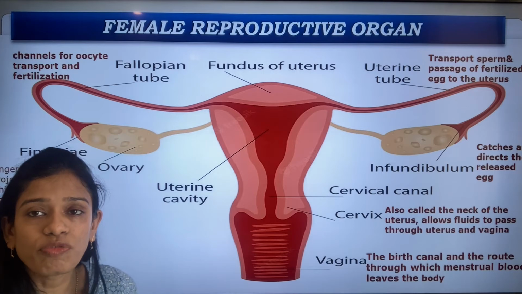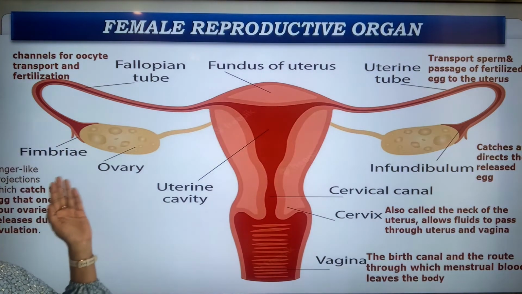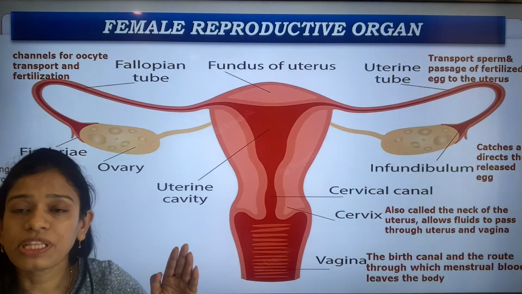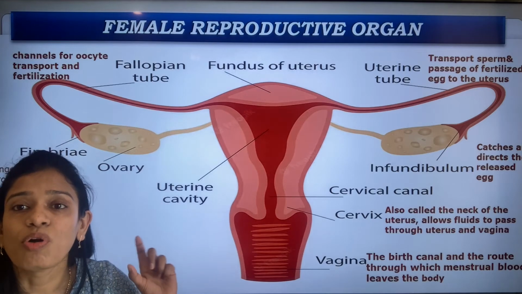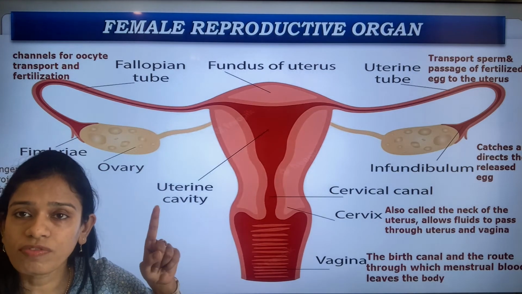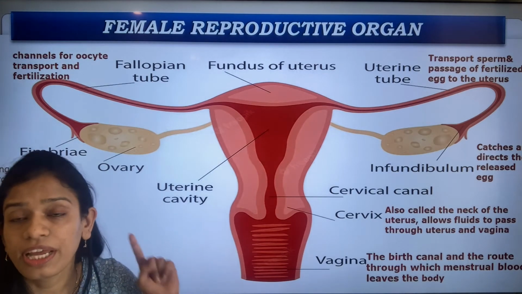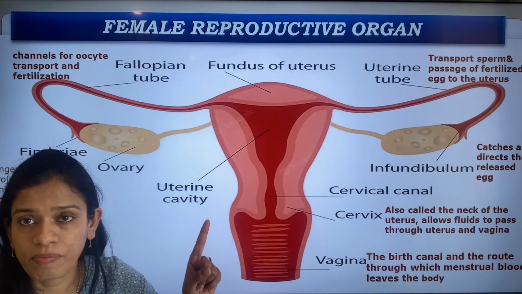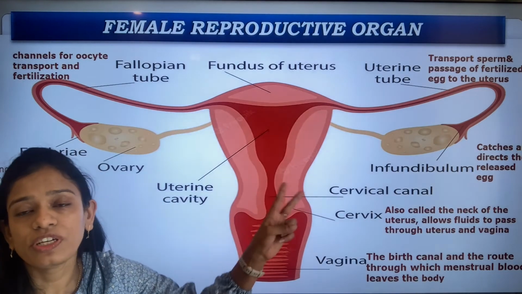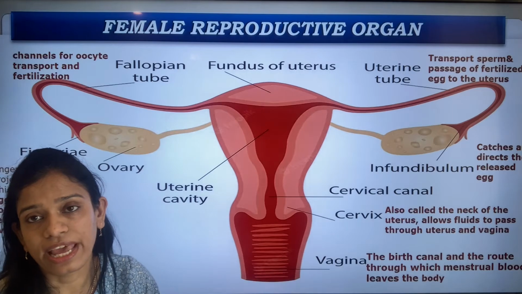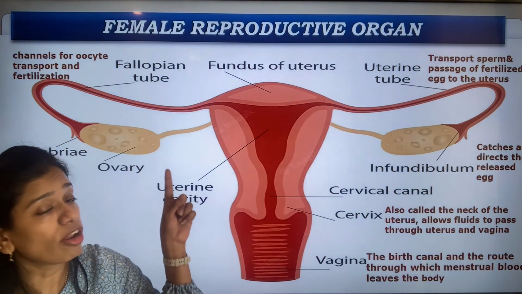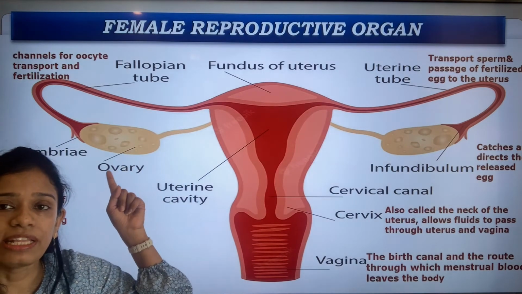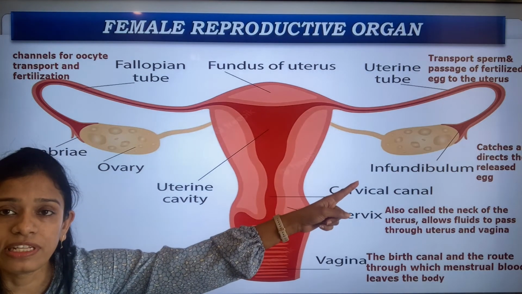So during ovulation, remember this: only one of the ovaries every month releases only one egg. It is not that both the ovaries simultaneously release eggs. No, in one month it is this ovary, then the next month it is the other ovary releasing the egg.